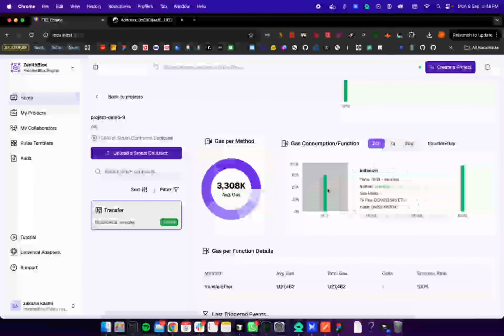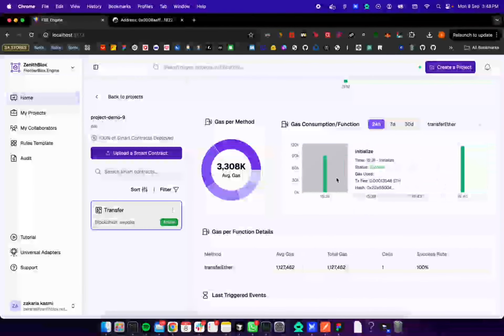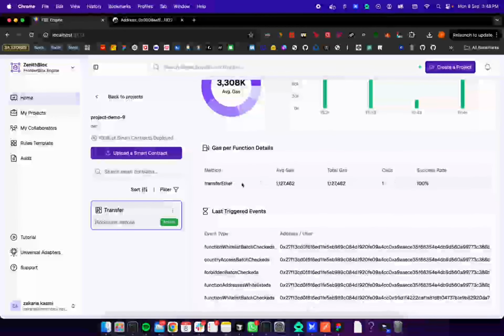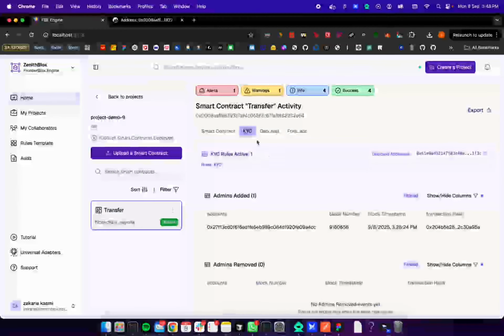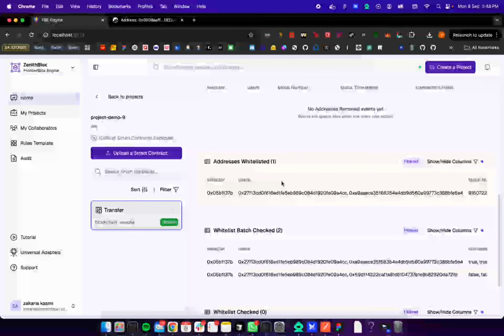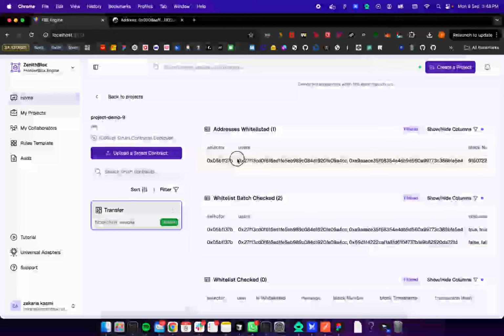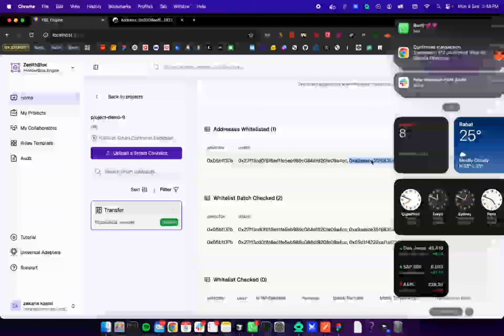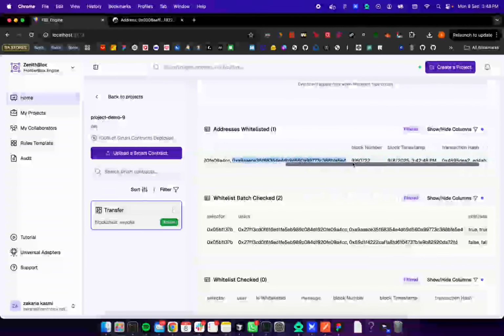and we have in here the gas consumption per function. We have four transactions, and the gas per function. And if we check the KYC, we're going to see this has been added in the previous parts. We have also the address whitelists. So these are the addresses we have added to the whitelists, and the block number and the time when it happened.